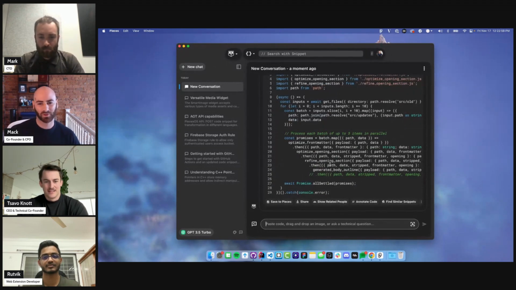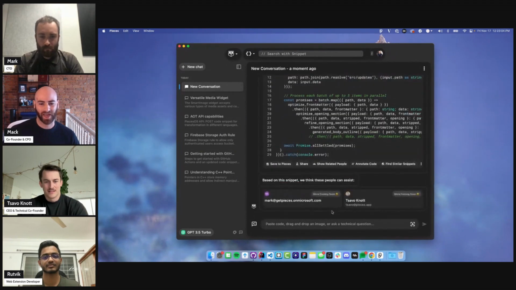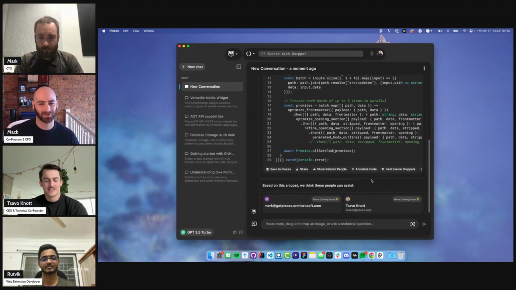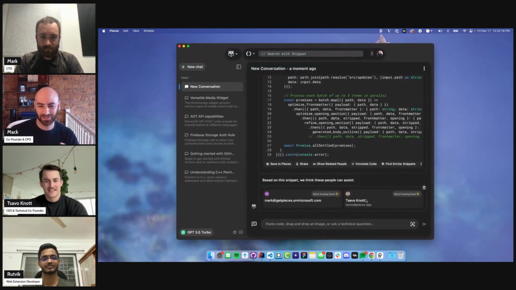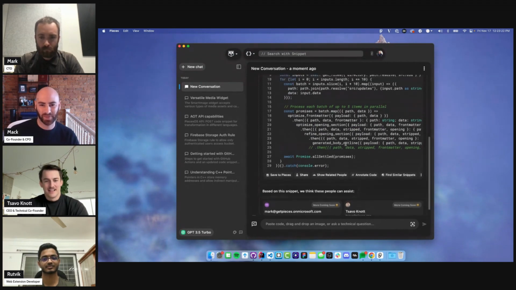And there's a whole bunch I can do here. I can show my related people. Look at that, I've got some related people. It's telling me that Mark and Savo are related to this snippet. I know it knows Mark based on some of the context associated with my other saved snippets. Mark is familiar with batch operations. It knows Savo is also familiar with snippets like this: promises, batching, and so on.